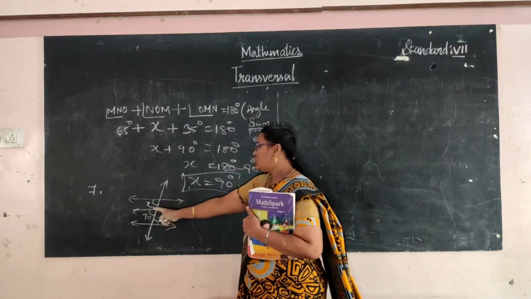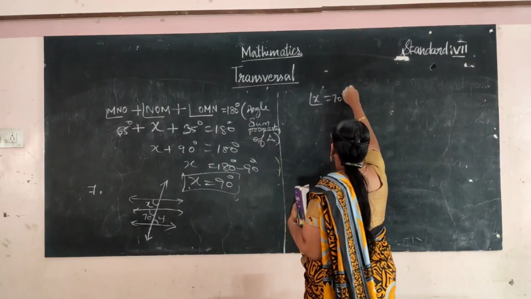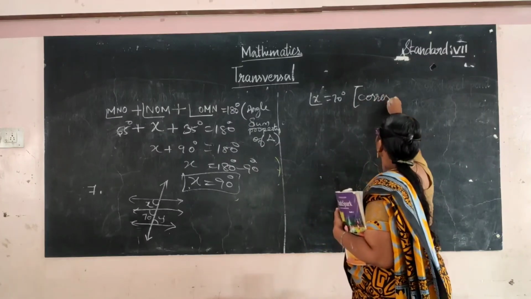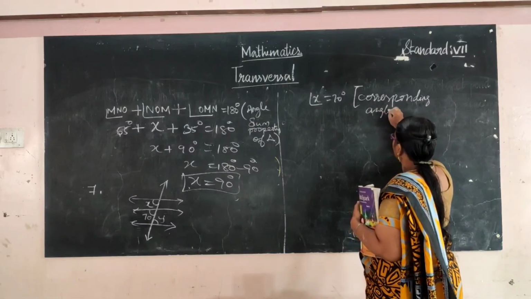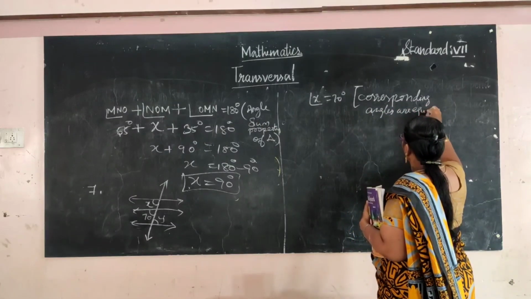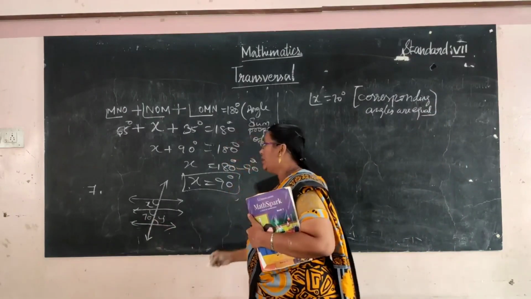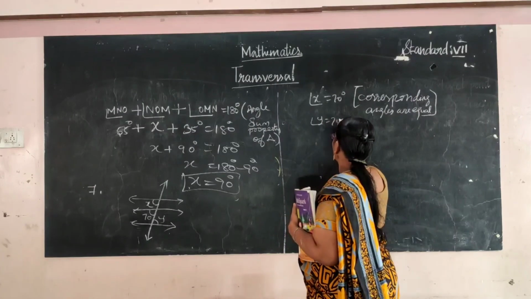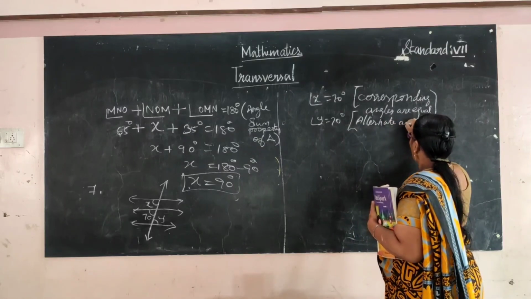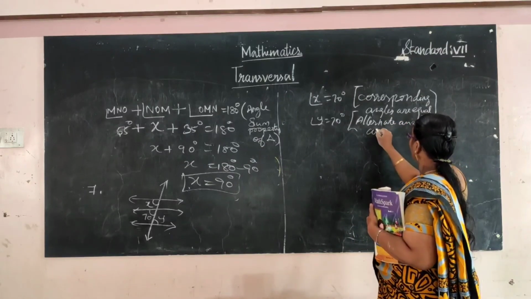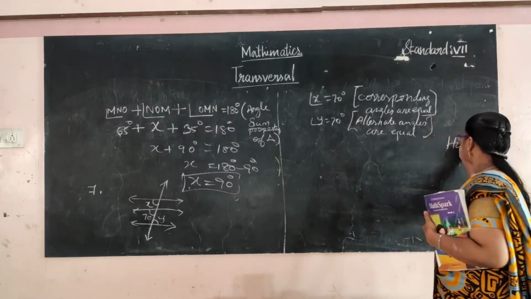So what is the relation between these two angles? Corresponding angles are equal. So angle x equal to 70 degree. Corresponding angles are equal. And the second one, alternate angles are equal. So angle y is equal to 70 degree. Alternate angles are equal. That's it.